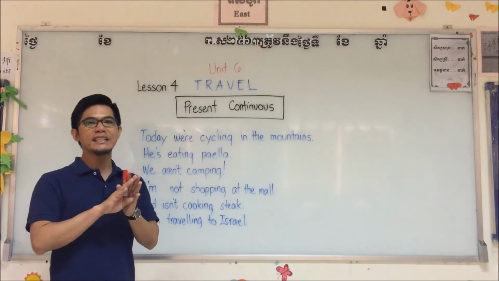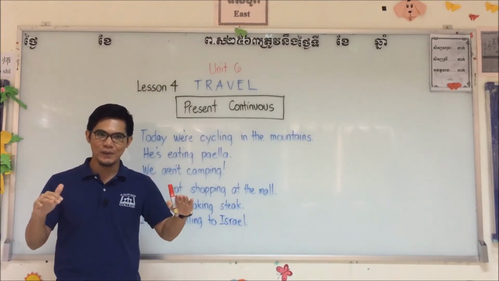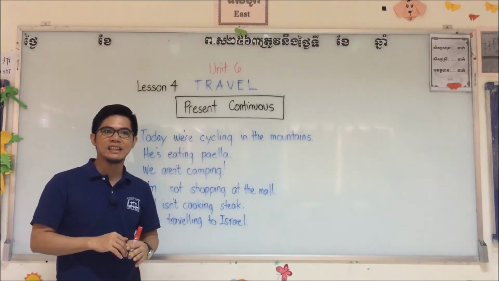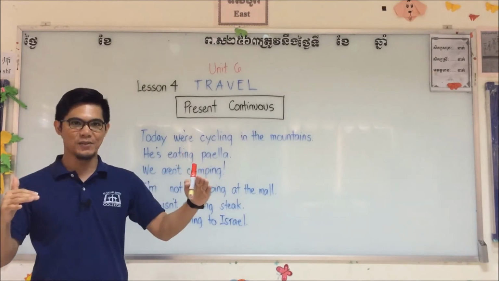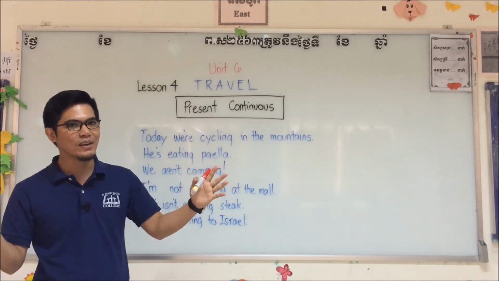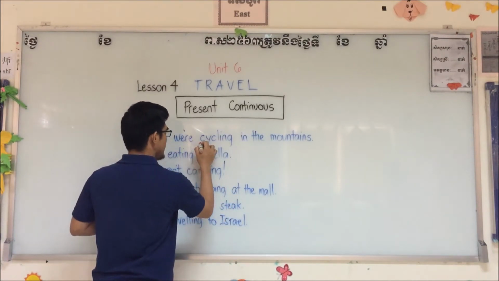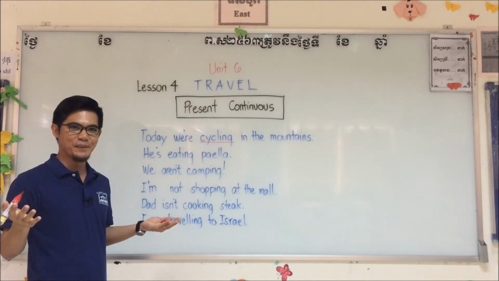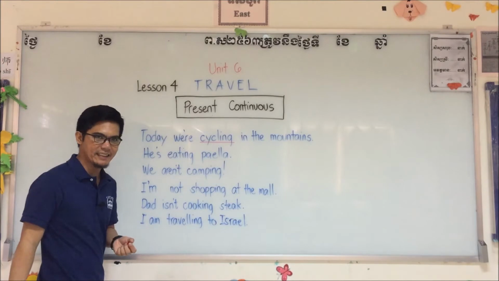Now, all of these sentences are happening right now. All of these 6 sentences, they are happening in progress now. How will we know it? Remember, verbs in ing. Number 1 sentence, we use cycling.